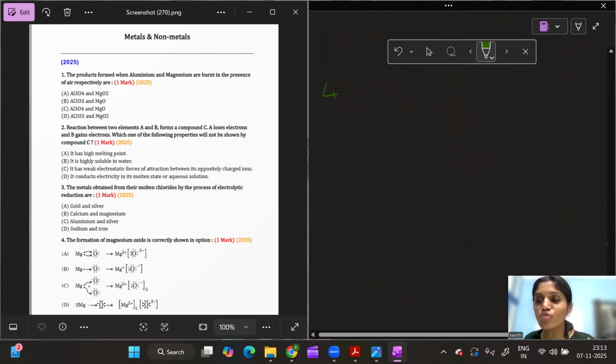Now he's basically showing the ionic bond formation. Metal gives electrons and non-metal takes electrons. Now here I have magnesium, and here I have oxygen. How do you show the ionic bond formation here? Using the Lewis dot structures.